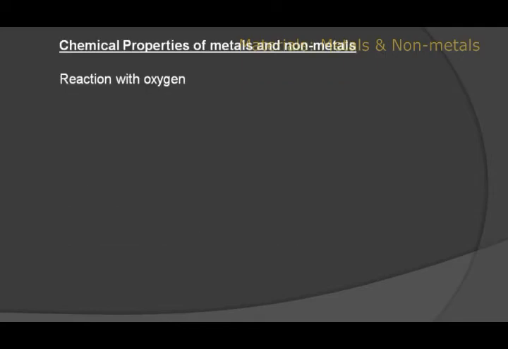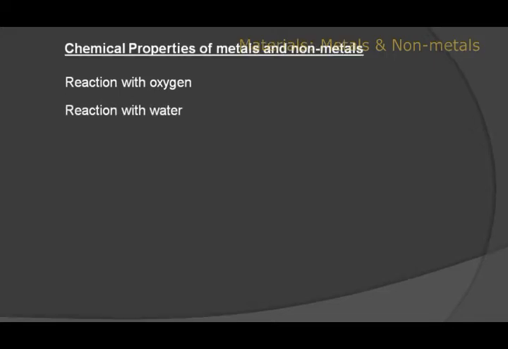And in chemical properties we have seen the reaction with oxygen. When metals react with oxygen, metal oxides are formed. The second chemical property we have seen was reaction with water. When metals react with water, hydrogen gas is liberated. How to test that, we have also seen.